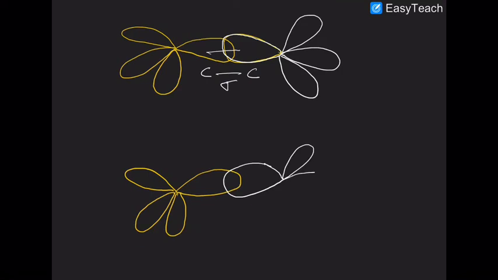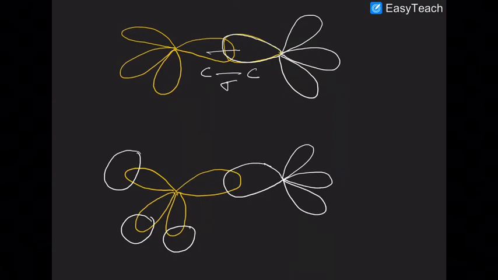Now in this case, hydrogen atoms will overlap with the hybrid lobes of the sp3 carbon. The hydrogen atom's s orbital overlaps with this.